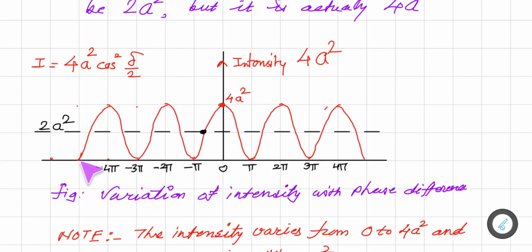As the phase angle changes, we see that intensity increases, and at this point it becomes maximum. Again it decreases, becomes 0. That is continuously going on, and it depends on the angle, and the relation of intensity with that angle is I equals 4a square cos square delta by 2. In this relation, when the angle is changed, the corresponding intensity also changes.